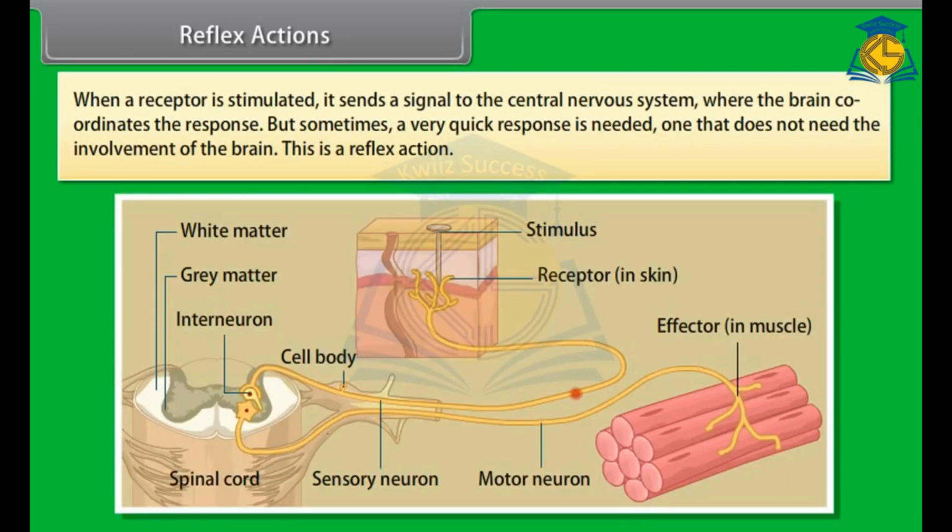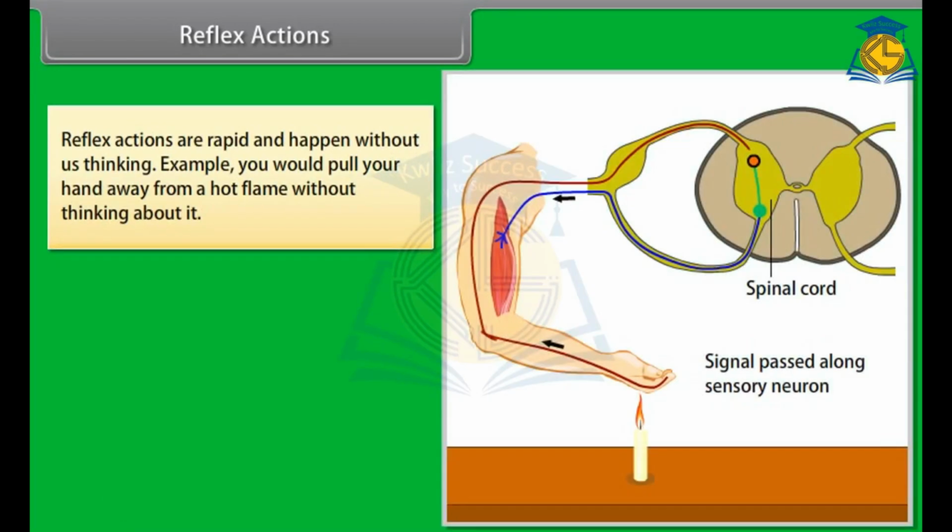Reflex actions. When a receptor is stimulated, it sends a signal to the central nervous system where the brain coordinates the response. But sometimes a very quick response is needed, one that does not need the involvement of the brain. This is a reflex action. Reflex actions are rapid and happen without us thinking. For example, you would pull your hand away from a hot flame without thinking about it.